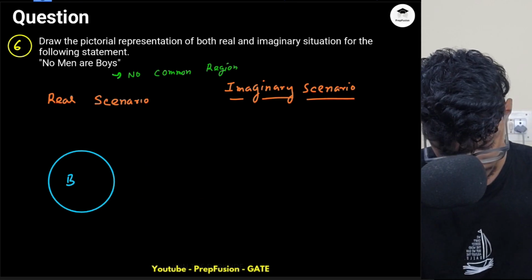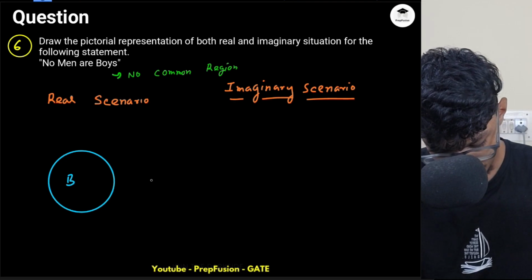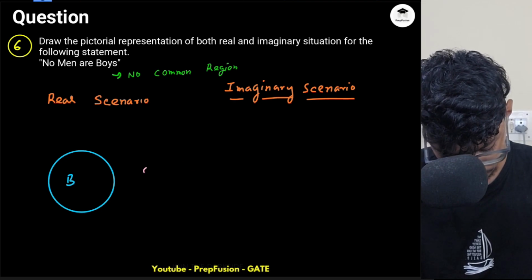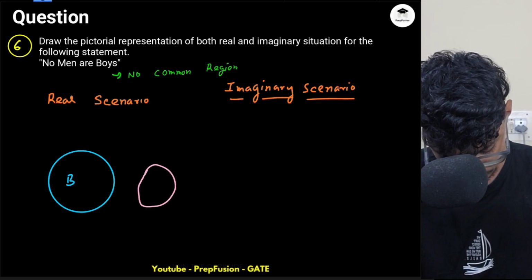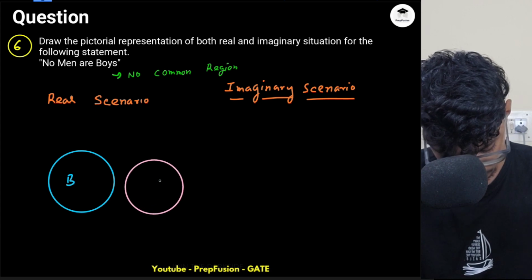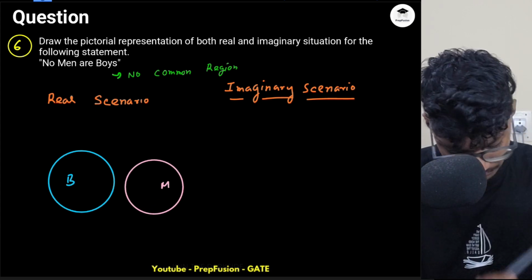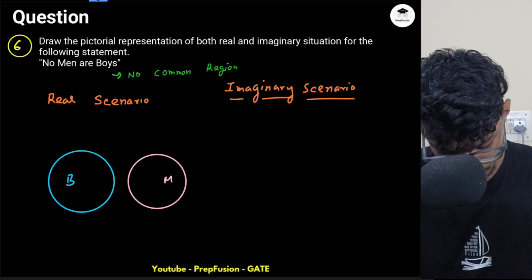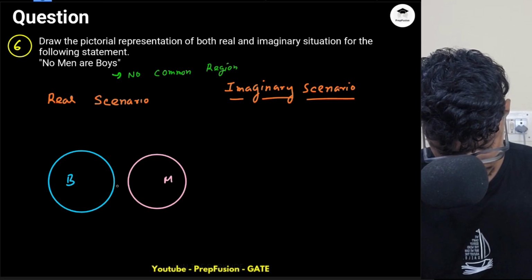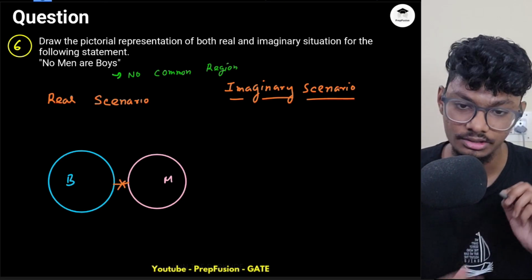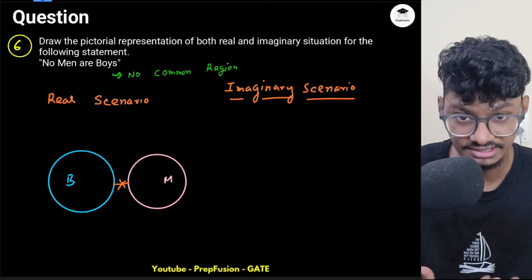Okay, not able to draw this diagram. Okay, this is men, this is boys. What I can do is, there is no common region, right? So there will not be any common region. I will assert that with a cross sign.